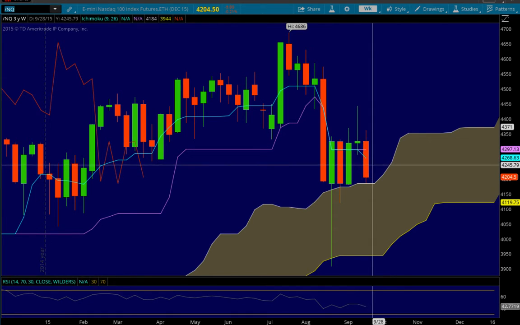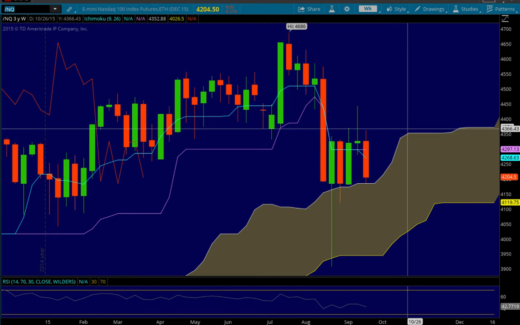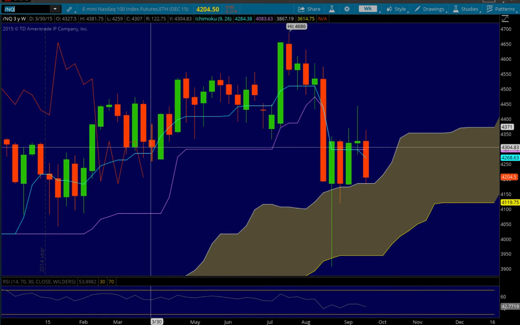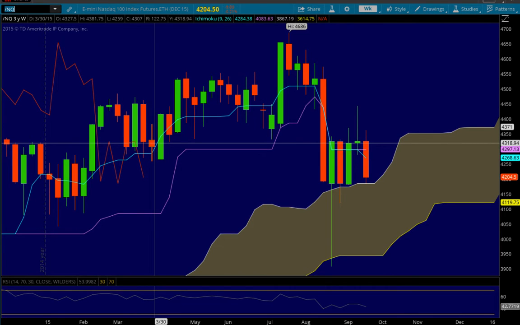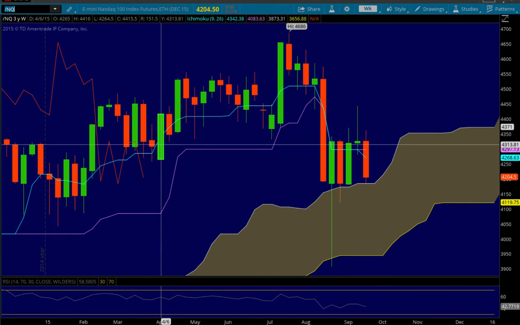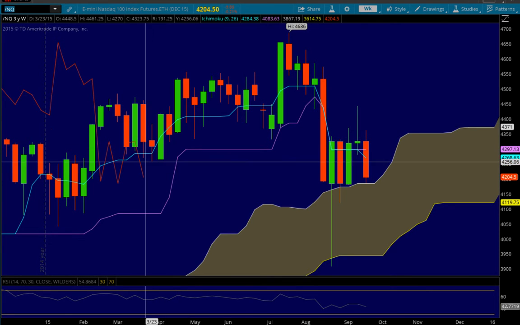Probably open up a bit lower. I'm going to guess around 42.45 maybe. That's just a guess. If we manage to get above the Tenkan-sen, then we could possibly ride the cloud higher. The Chikou, if we do move higher, is going to have to get through the candles. And right here, where this current doji candle, the spinning top type doji, that's the sort of easy area for the Chikou to get through candles. Easier than this big solid candle here, or the next three candles. So we'll see what happens there with the NASDAQ.